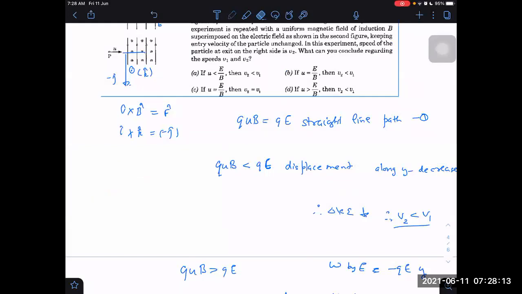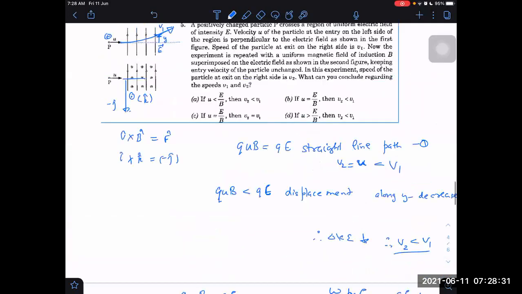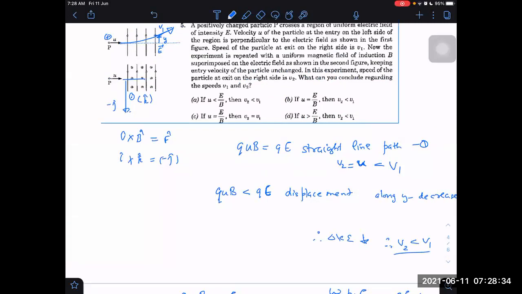So then our qvB is equal to qE, straight line path. In the first case, V2 will be equal to just u only, and it will be less than V1. In the second case also, I think in all cases it is coming out to be less than V1 only.